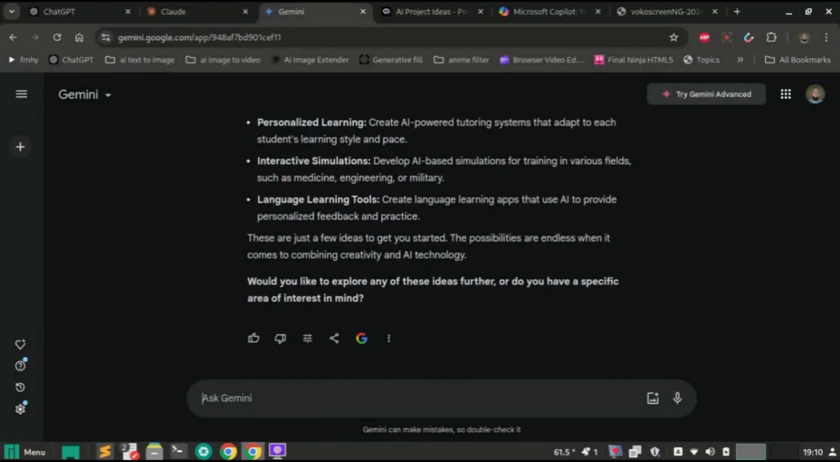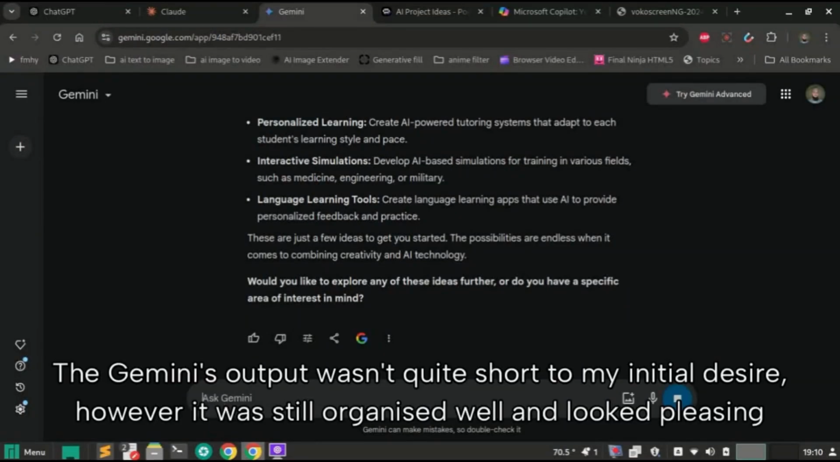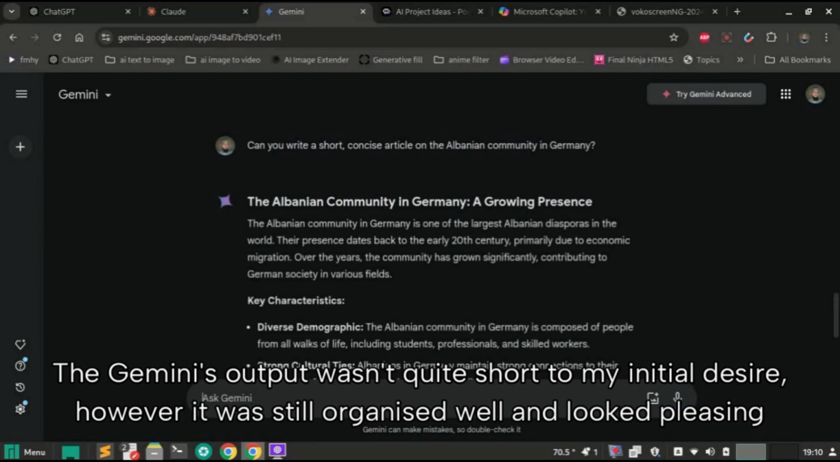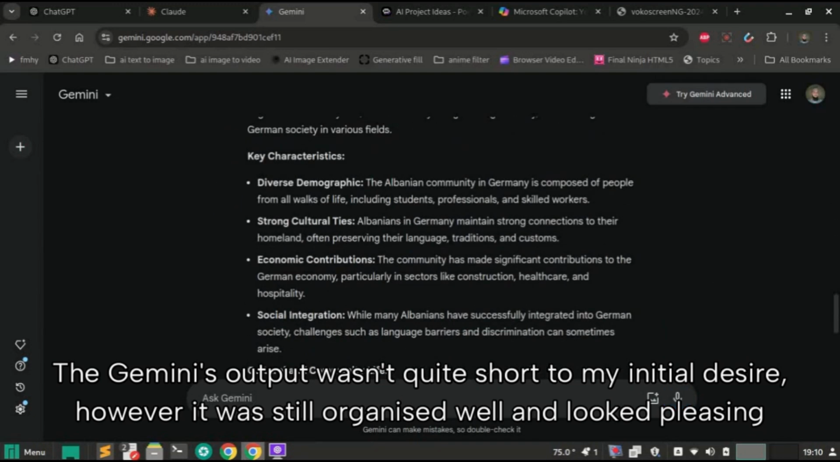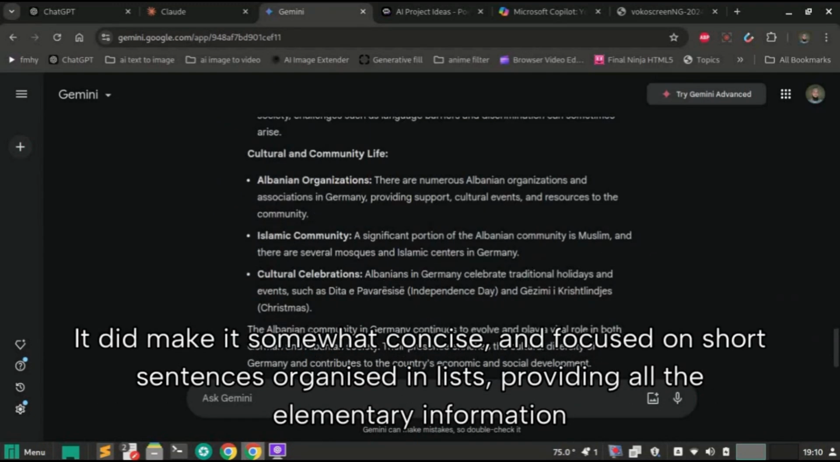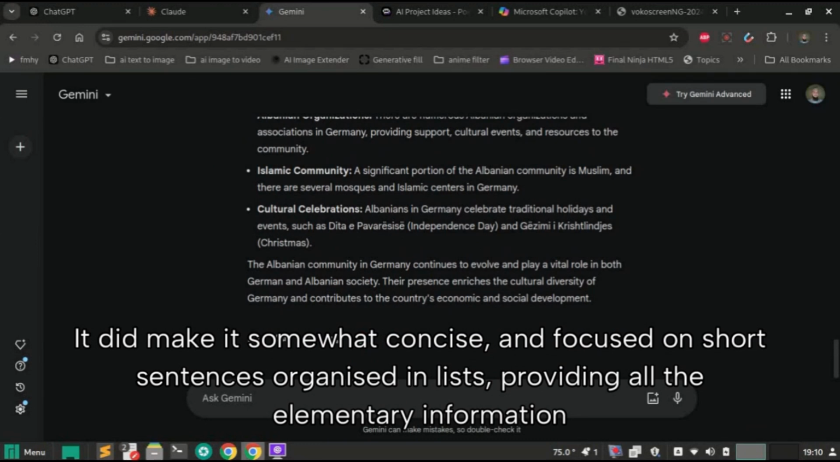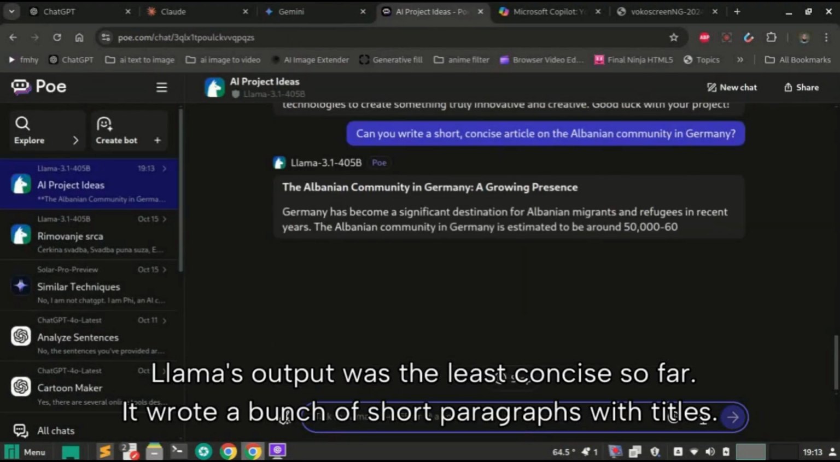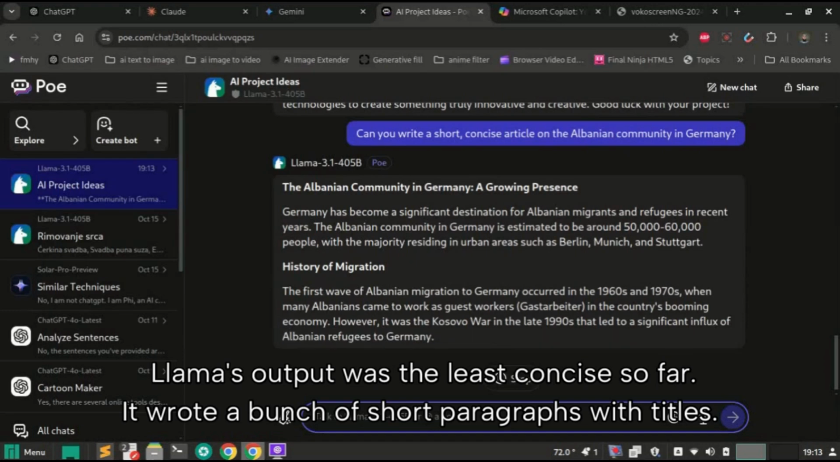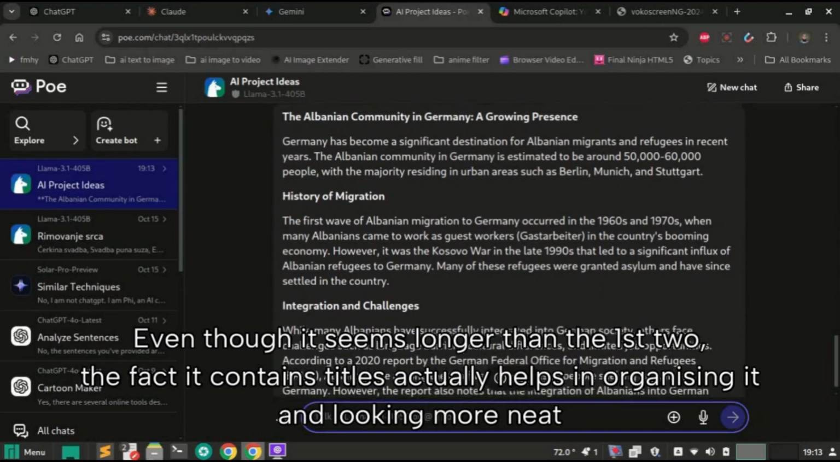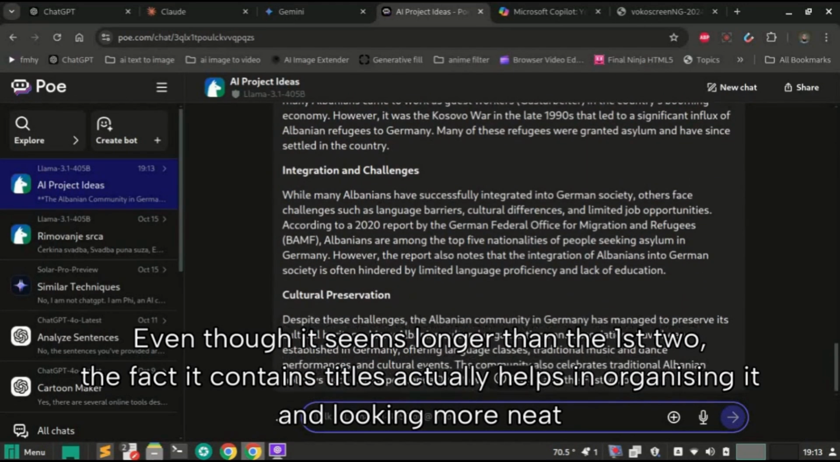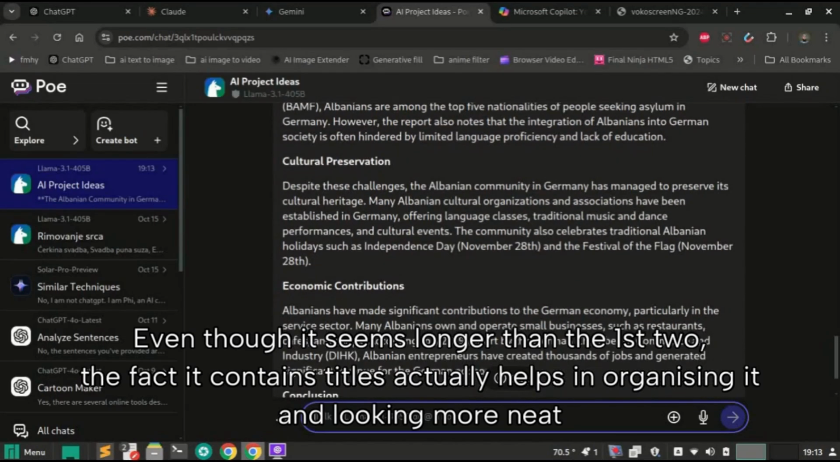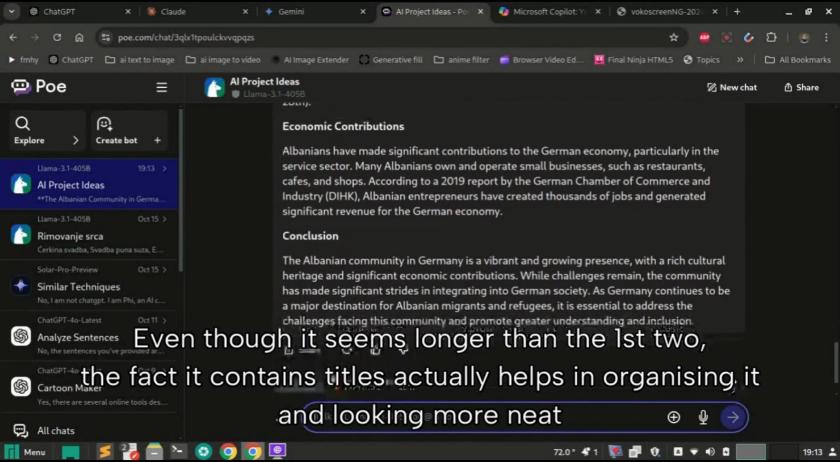Gemini's output wasn't quite as short as I initially desired, however, it was still organized well and looked pleasing. It did make it somewhat concise and focused on short sentences organized in lists, providing all the elementary information. Llama's output was the least concise so far. It wrote a bunch of short paragraphs with titles. Even though it seems longer than the first two, the fact it contains titles actually helps in organizing it and looking more neat.